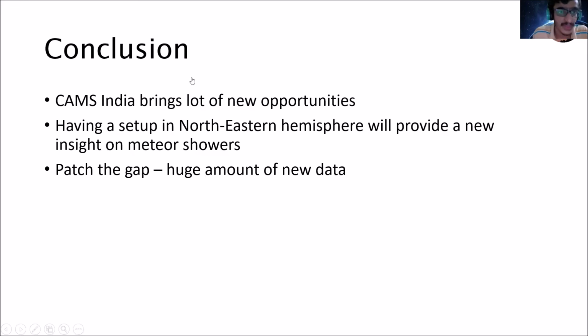So concluding, CAMS India, as I mentioned earlier, is bringing a huge amount of opportunities to India. Being the first setup in the entire northeastern hemisphere, this kind of research is happening for the first time in India. Most of us are not introduced to this kind of research, and it's going to provide a huge amount of opportunities.